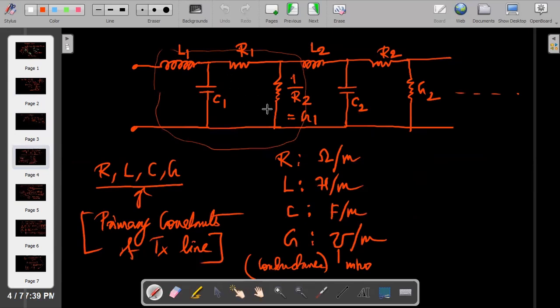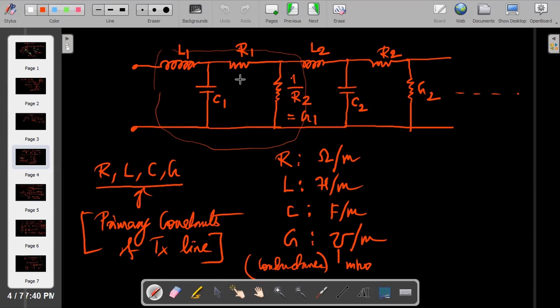Can you explain why you wrote 1 by R2? Just simple things. What I told, four parameters are there: inductance, capacitance, resistance, and conductance. Just I am writing in this form. I understood why you are asking, because we can write this in the form of resistance only. But you just remember the star and delta connections. So this is a representation. We are writing in the form of a conductance so that the equations come easy for solving.